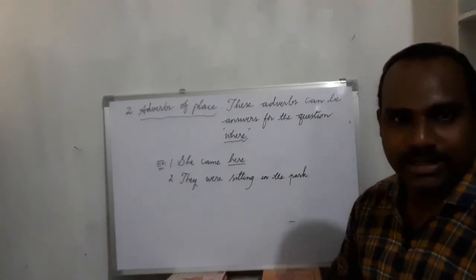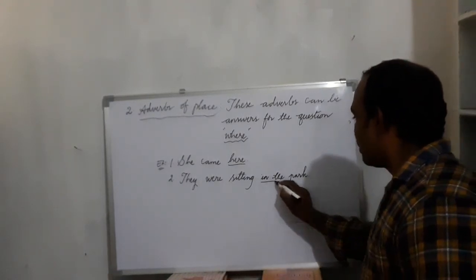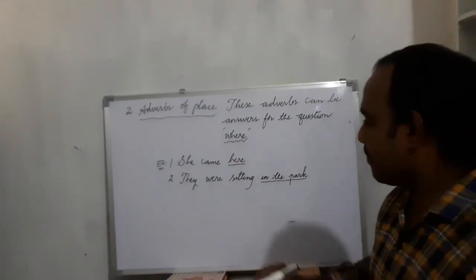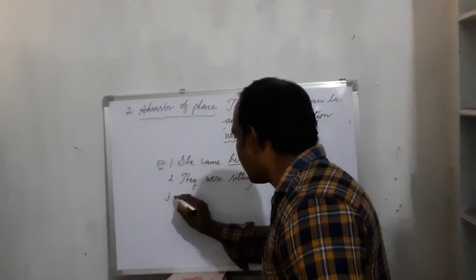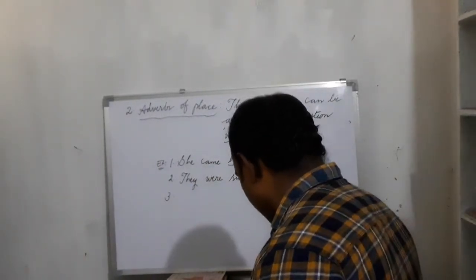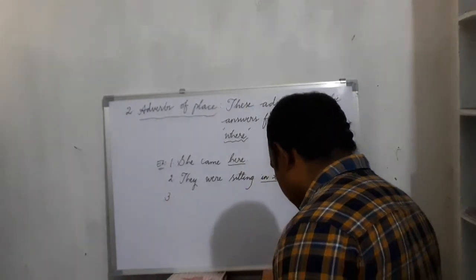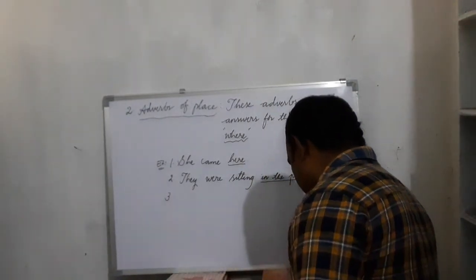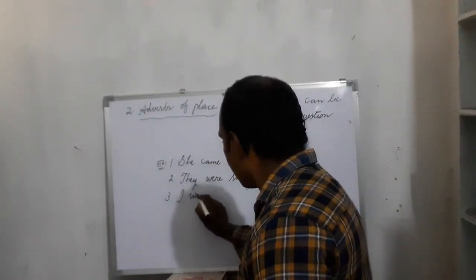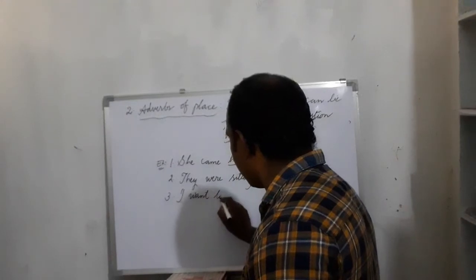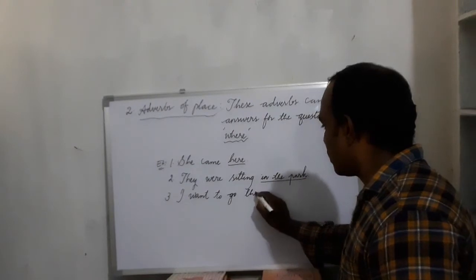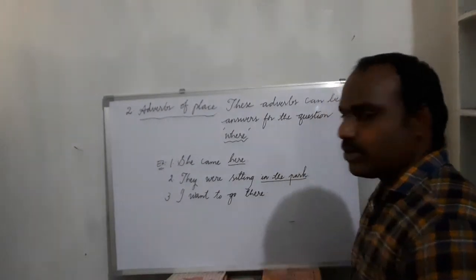Look at this one. In the park can be an adverb of place. Third: I want to go there.